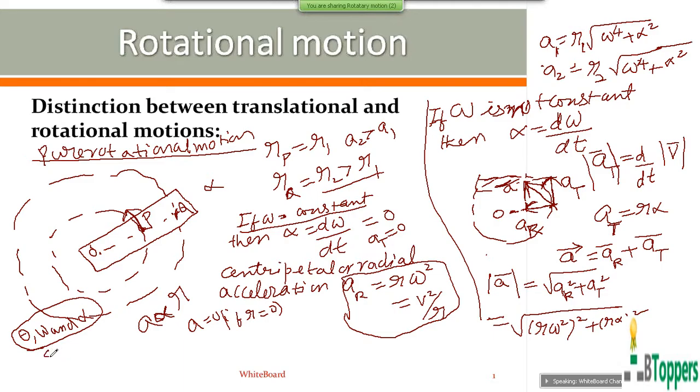But linear quantities S, V, and A are not the same for all the particles of the rigid body. So at any particular instant, the magnitudes of linear velocity and linear acceleration are maximum for the particles which are situated farthest from the axis of rotation.